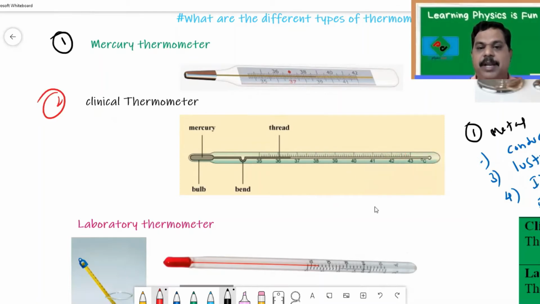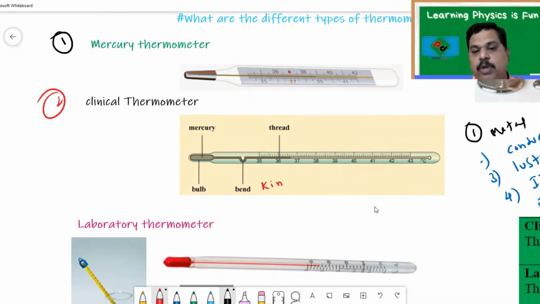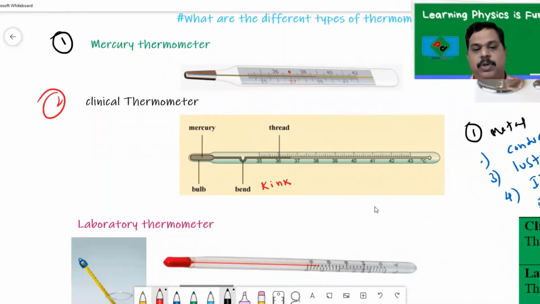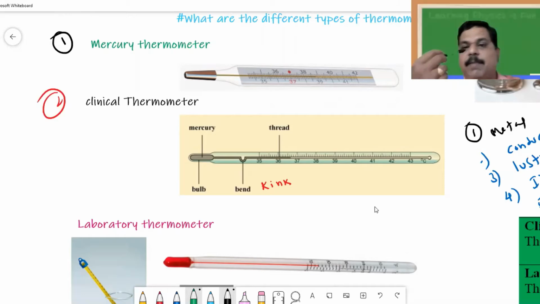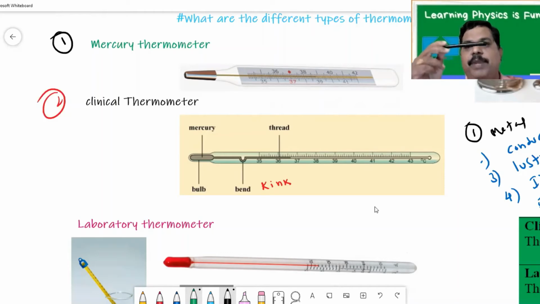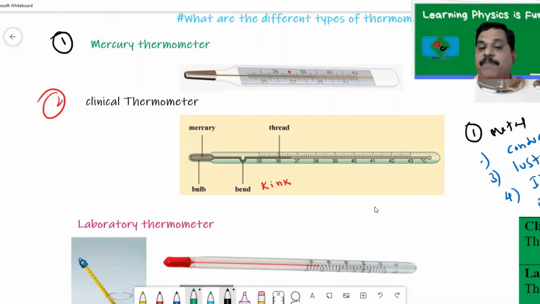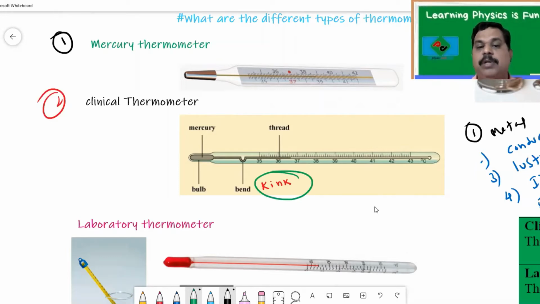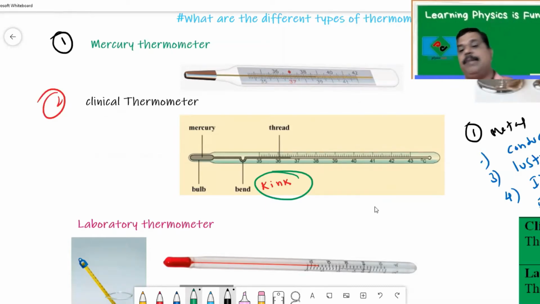So remember, this clinical thermometer has a bend here. This bend, otherwise we call it a kink. So they ask a question, why is a kink provided? Because we keep the thermometer inside the mouth. The moment we take it out, when you want to take the reading, it may take some time. During that time, the mercury may contract and you may get a lower reading. So the kink will slow down the contraction of mercury. That's why we require the kink for this clinical thermometer.